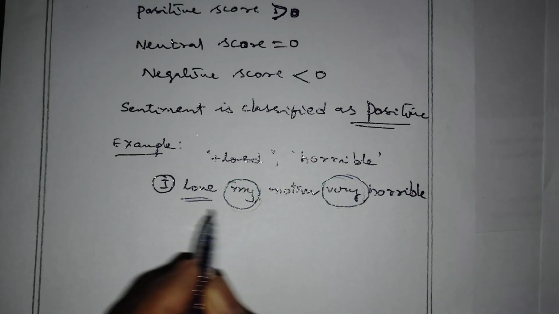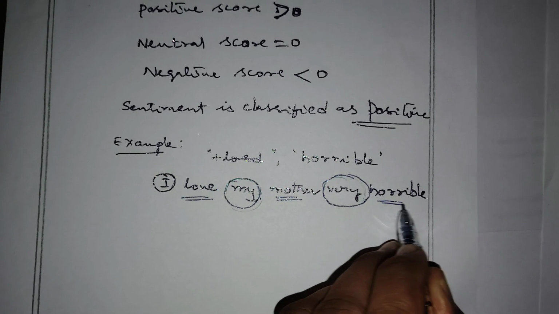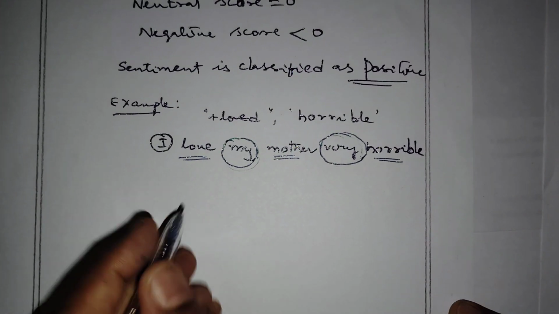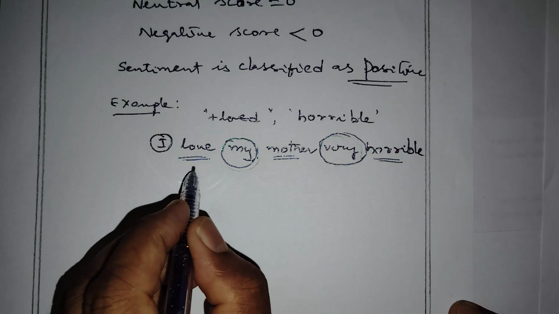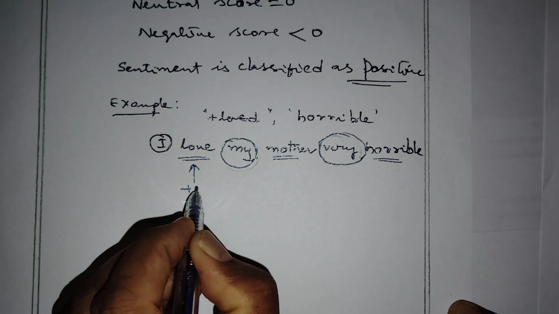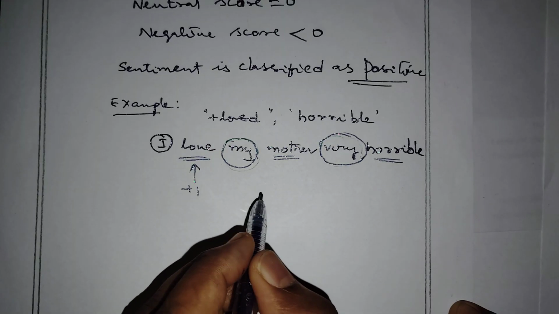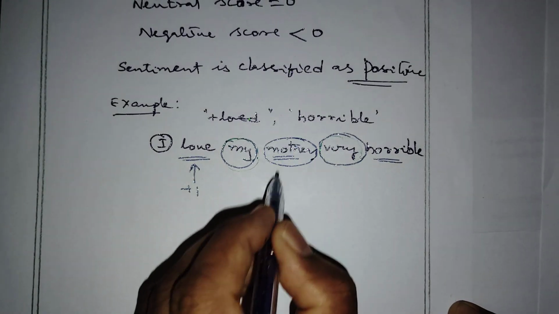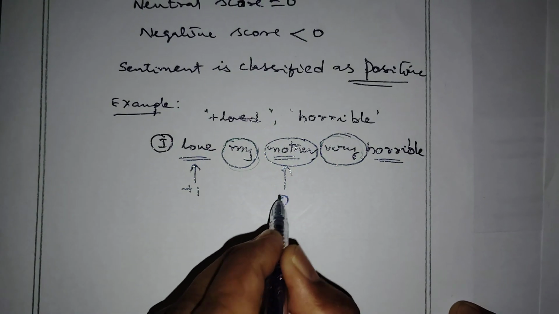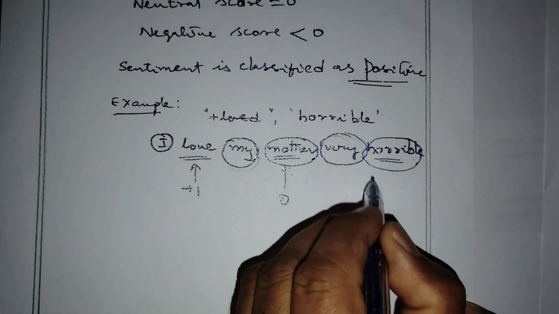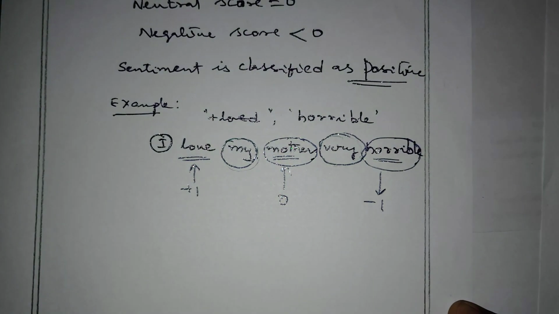The unique words are love, mother, horrible. Now if you give the scores, love is +1, mother is neutral 0, and horrible is -1. What is our sentiment score?